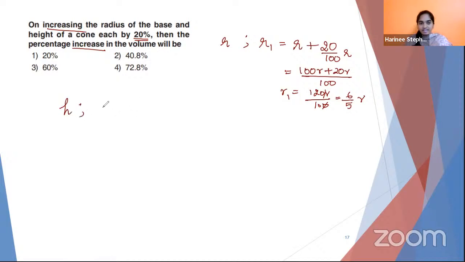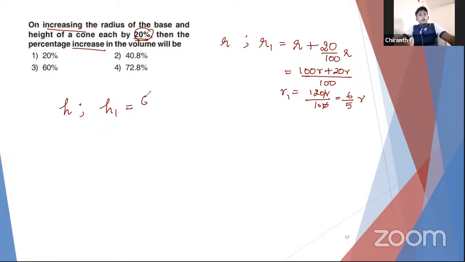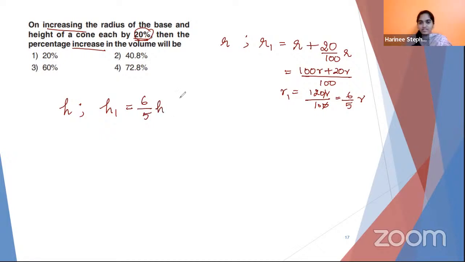Now coming to the new height. If the original height is H and the increased height is H1, again that is also increased by 20%. Then what is it going to be in terms of the original height? Yes, same 20, same 6 by 5. Again, if you simplify, you're going to get the same thing, 6 by 5 of H. Now we are supposed to find the percentage increase in the volume. So what we are going to do is write down, if the original volume is V, the new volume is V1. Increase means V1 is bigger than the original V. So find out V1 minus V. That's what we are going to do.